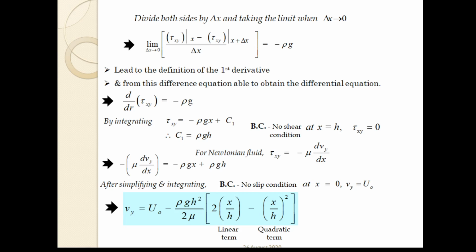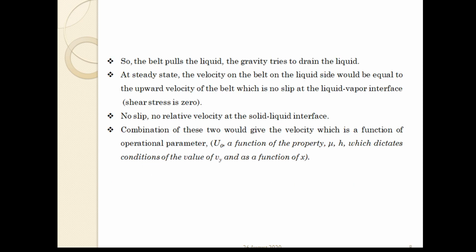So no relative velocity at the solid-liquid interface, and no shear at the vapor-liquid interface. The combination of these two gives a very clear and neat expression for the velocity, which is a function of operational parameters: U naught, mu and h, which dictate the value of vy, and as a function of x.